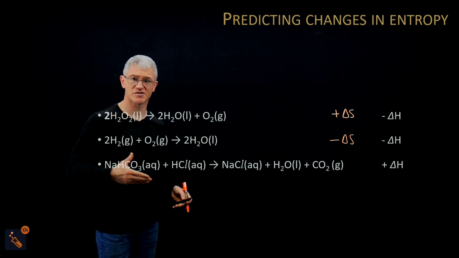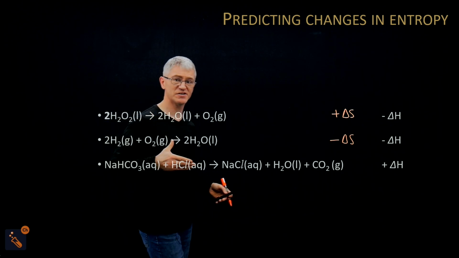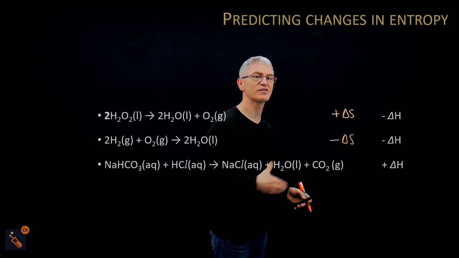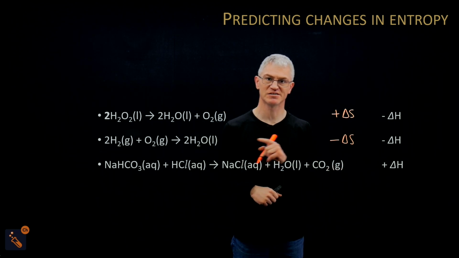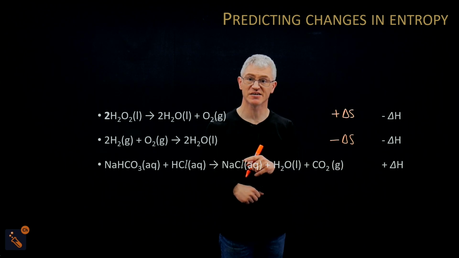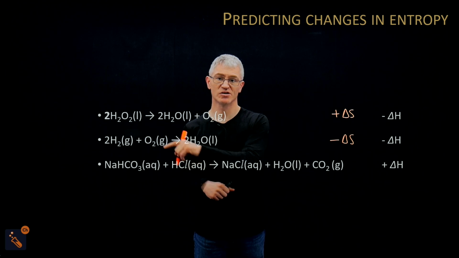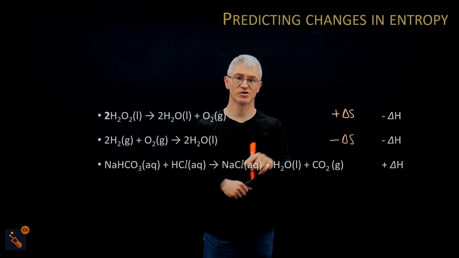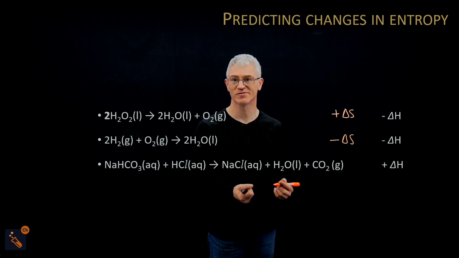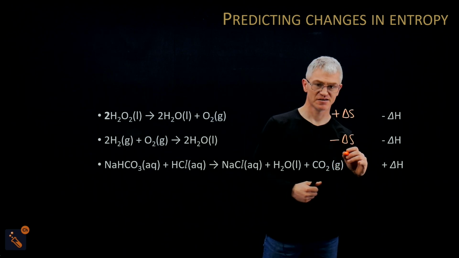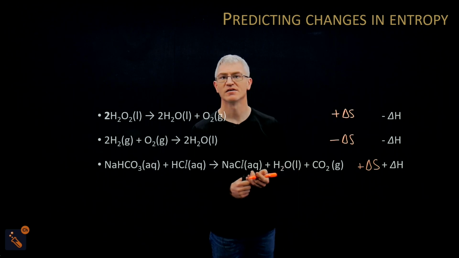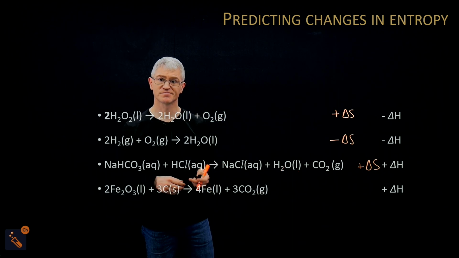Then go to the next one, and here we have aqueous, aqueous. The first thing you look at really is the state symbols. Aqueous, aqueous, aqueous, liquid, gas. Oh, we've got a gas, which means the entropy is going to go up. Notice here as well, you've got 1, 2, and then 1, 2, 3. So the number of compounds you're making has gone up as well, and you've gone to a gas. So therefore, that's going to be a positive delta S.